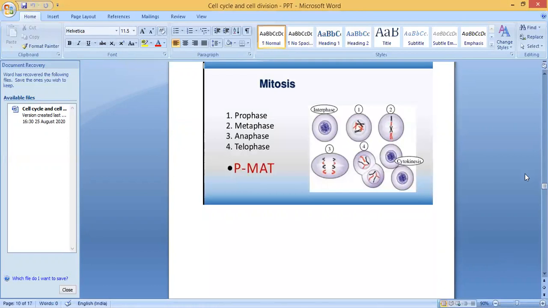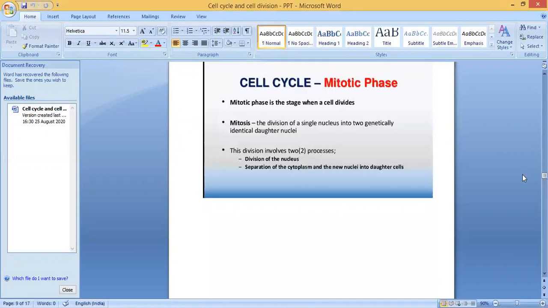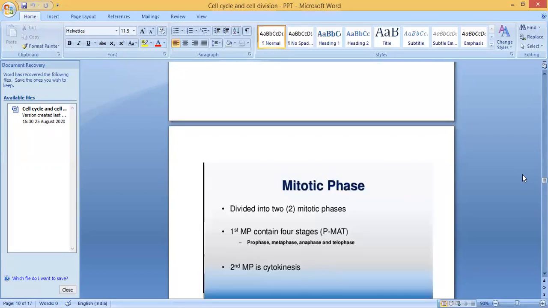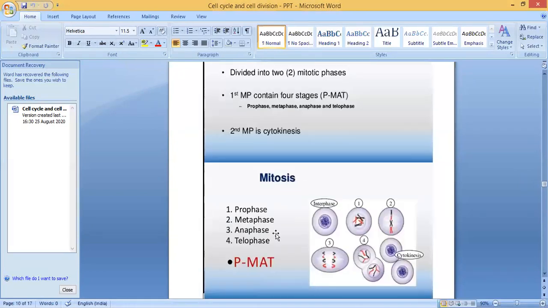So the first phase includes prophase, metaphase, anaphase, telophase. Now this is an interphase. Interphase means the cell is ready to divide. Here you can see this is a nucleus. It contains chromatin fibers.